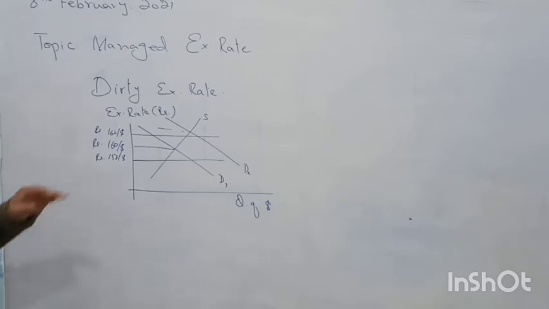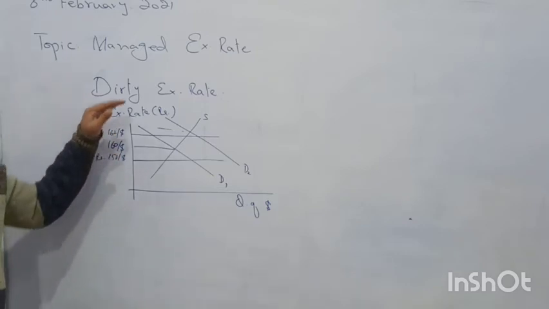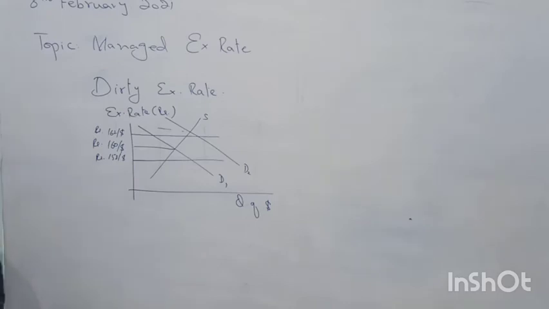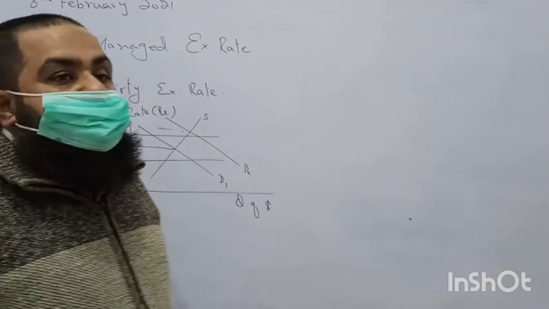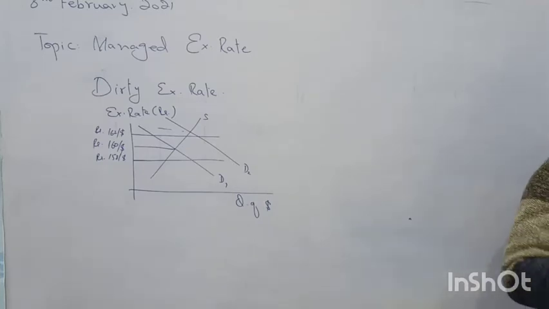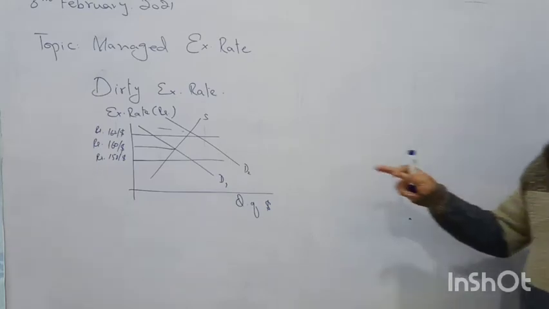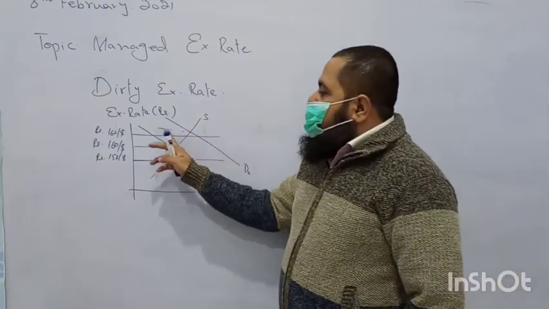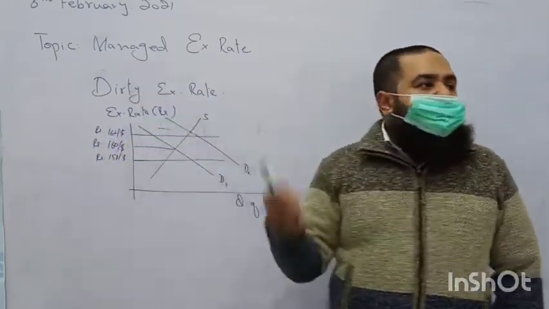Our exchange rate value is going above the upper limit. The upper limit is what? 162 rupees per dollar. As people are importing too much, they need to make payment in terms of dollars, so they are demanding so many dollars. They are supplying rupees in order to change them with dollars. So the exchange rate will be going above the upper limit.